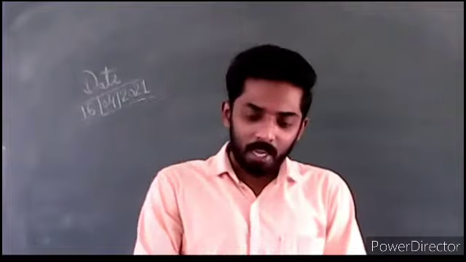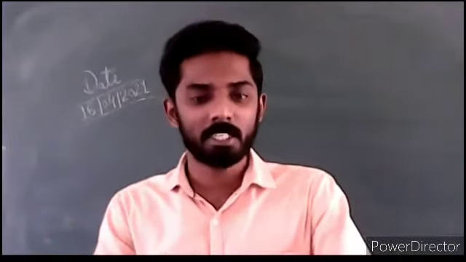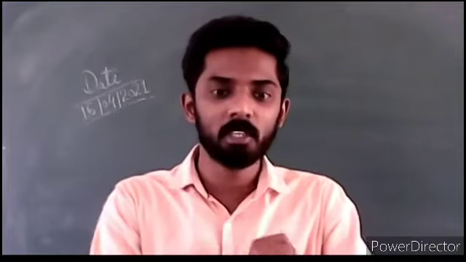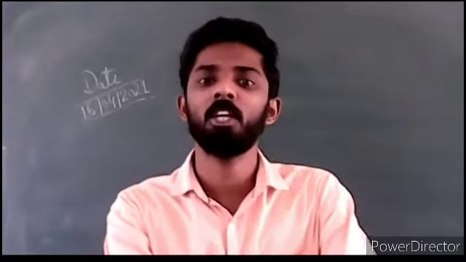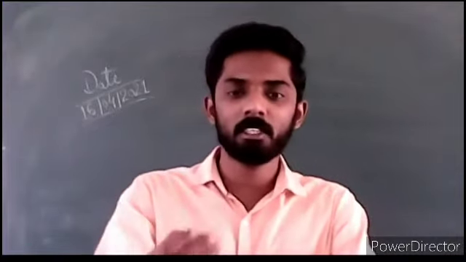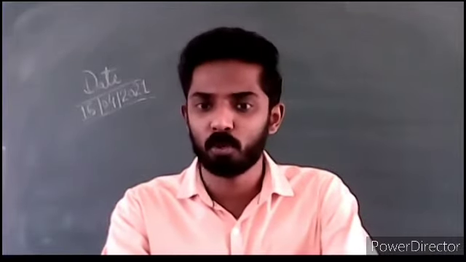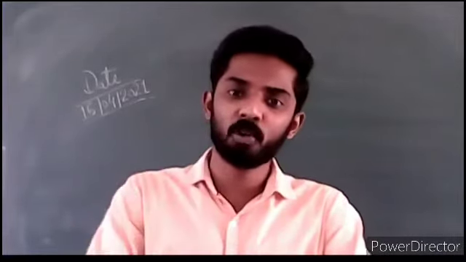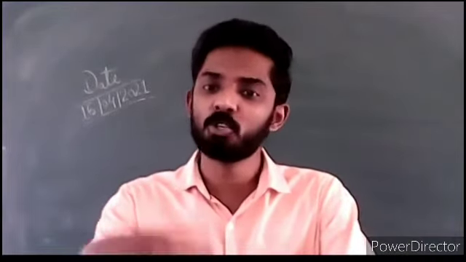And then we have the third one, adjectives with more than 2 syllables. For example, intelligent, more intelligent, most intelligent. Beautiful, more beautiful, most beautiful. Confused, more confused, most confused.